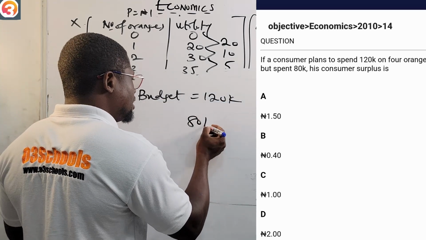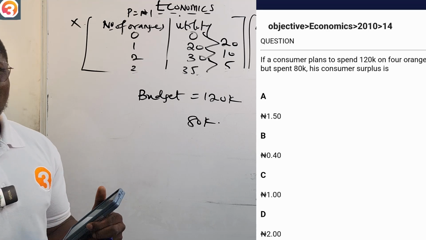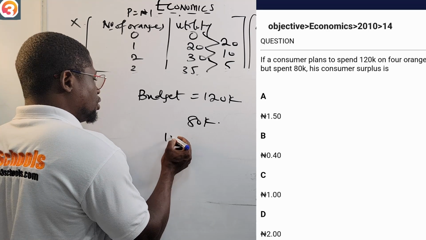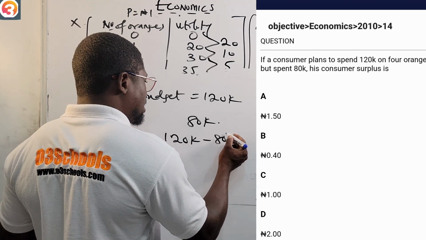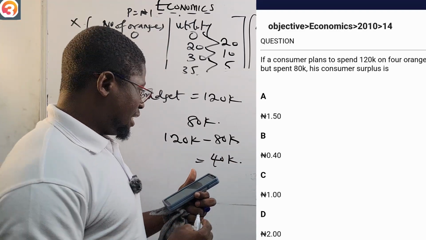They say his consumer surplus is what? The surplus is 120 kobo minus 80 kobo, which is 40 kobo.